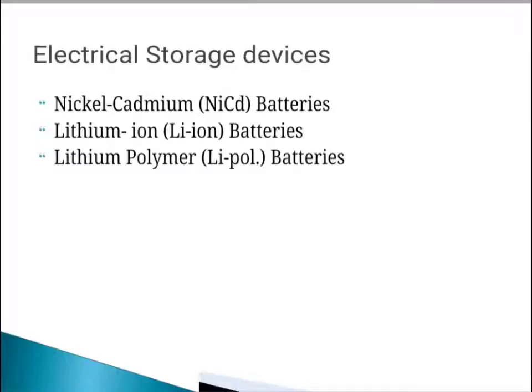Devices such as hearing aids and wristwatches use miniature cells, and in places such as telephone exchanges or computer data centers, large batteries are used. Nickel cadmium batteries, lithium ion batteries, lithium polymer batteries, and lead acid batteries are the different types of secondary batteries.